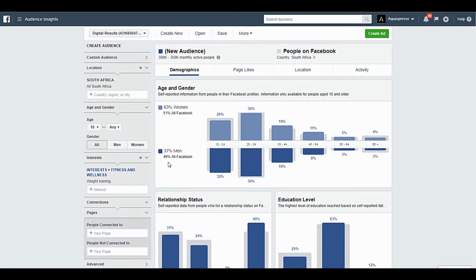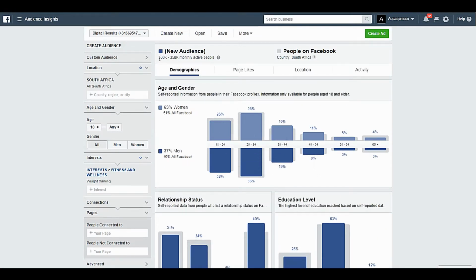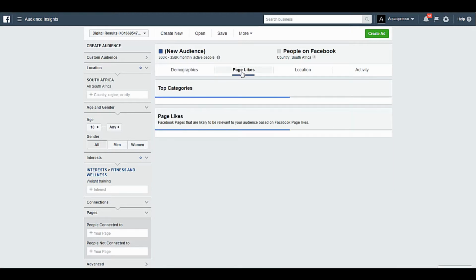And what this does now, it says, okay, in South Africa, Facebook believes the audience of weight training consists of 300 to 350,000 people, and it's made up of 63% women and 37% men. Now this is not really the interesting part. The interesting part is when we get to the page likes section. So I'm going to click on page likes.